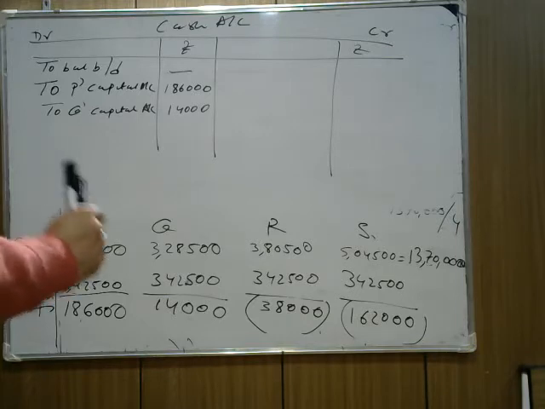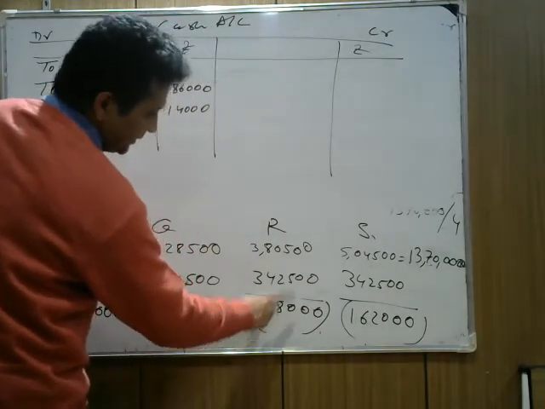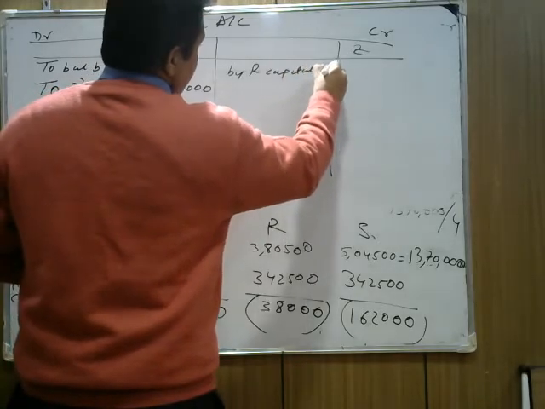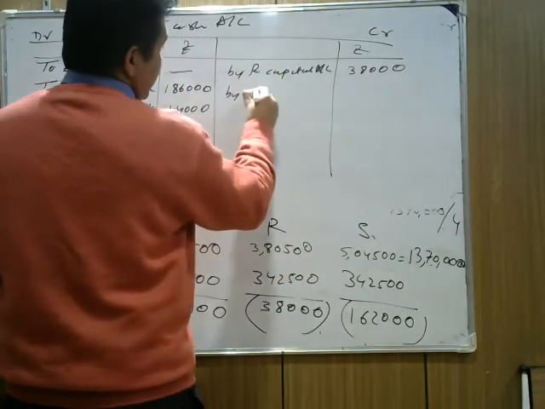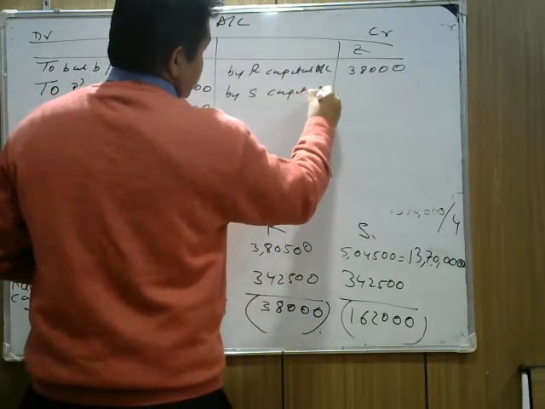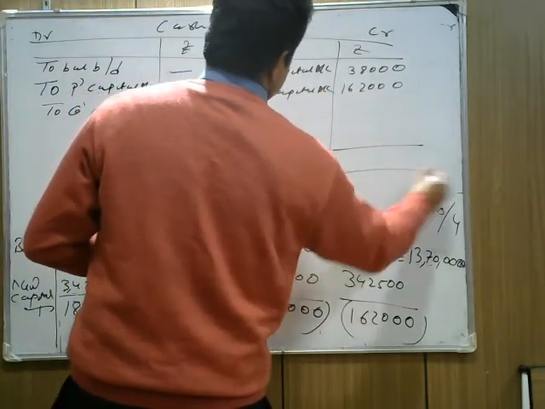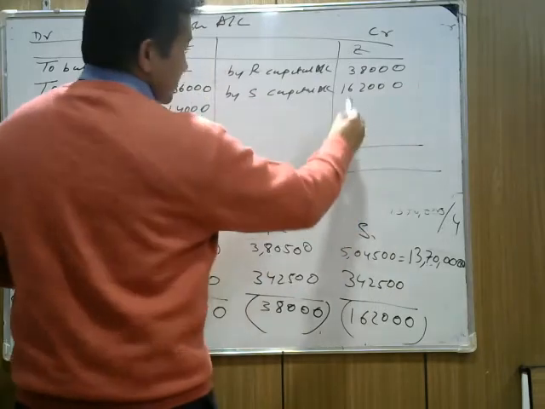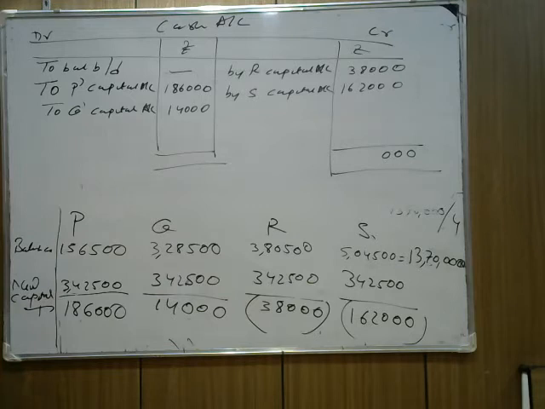Similarly, how much do we have to pay to R and S respectively? The firm will pay back 38,000 to R. We write by R's capital account, because R has already brought sufficient capital in cash. We will pay 38,000 to R, and we will pay by S's capital account 1,62,000. This is the important part. Oh, this is clear. So total of this, 162 plus 38. Add them. Okay, this comes 186 plus 14, it's coming 2 lakh.